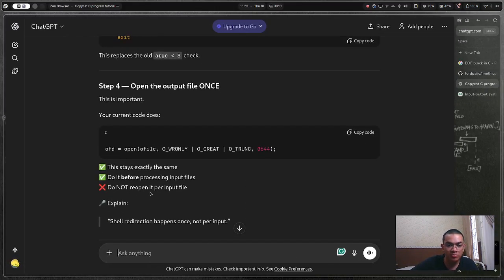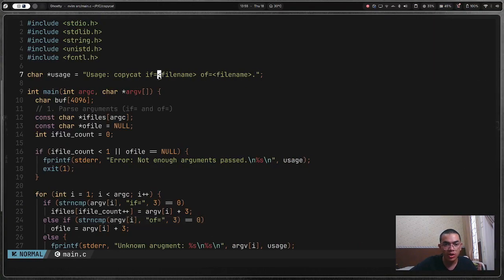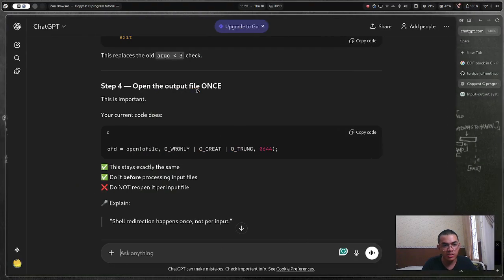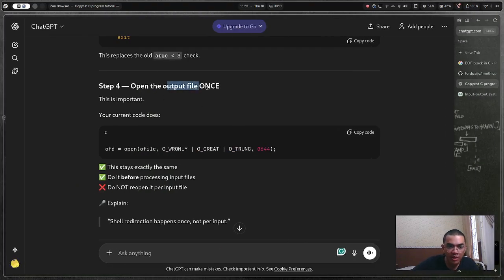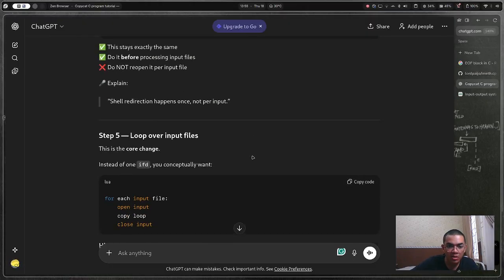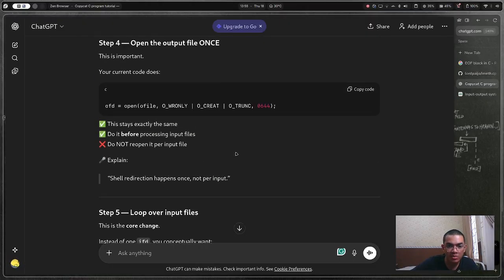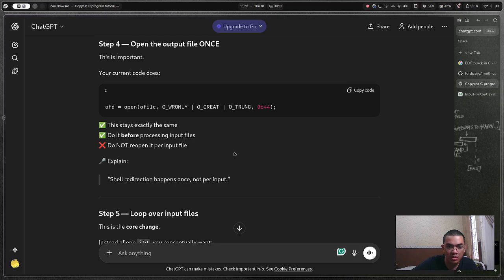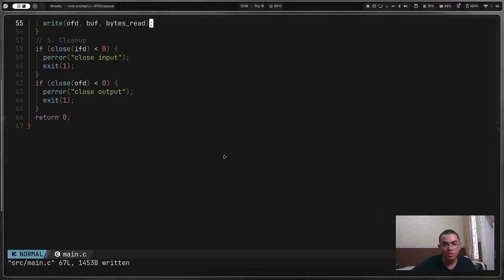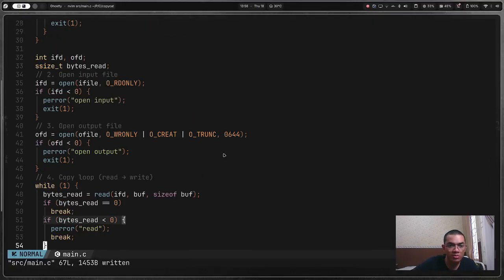Yes. ofd, open ofile. Also, I will just rename these file names. Files. File name. Let's do it first. Open the output file once. Your current code, the redirection happens once, not per input. Do it before processing input files. Do not reopen it, but before the input files. So I will do this before the input files.